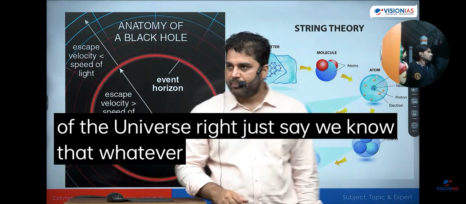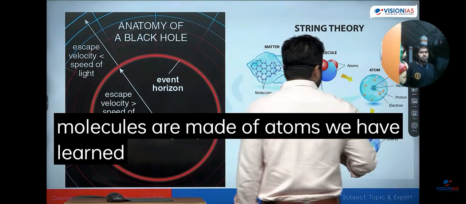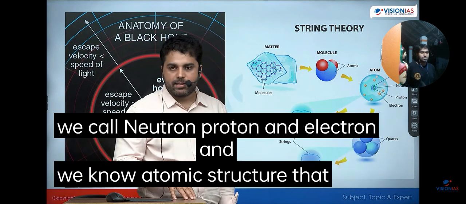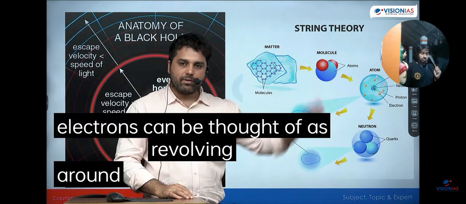Right? जैसे we know that whatever matter we know, it is made of molecules. ये सबने पढ़ रखा है. We also know that all molecules are made of atoms. We have learned that also. We know that all atoms are also made of these three particles we call neutron, proton, and electron. And we know atomic structure that neutron and proton are at the center of the atom in a very dense object called nucleus, while electrons can be thought of as revolving around the nucleus. ये सबने हमने पढ़ रखा है.